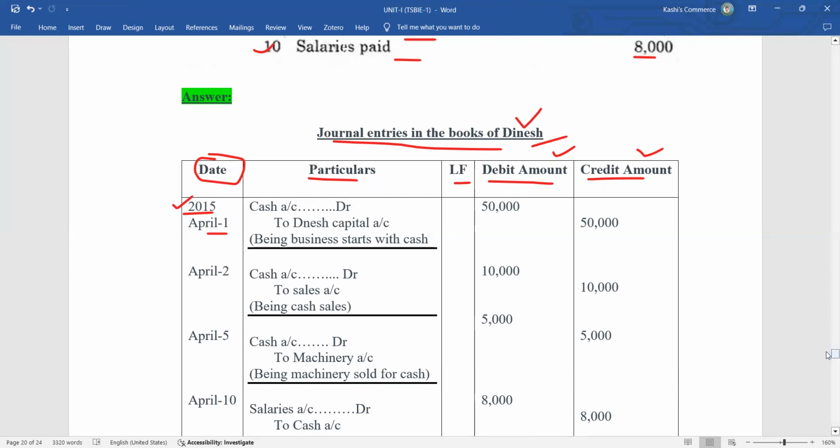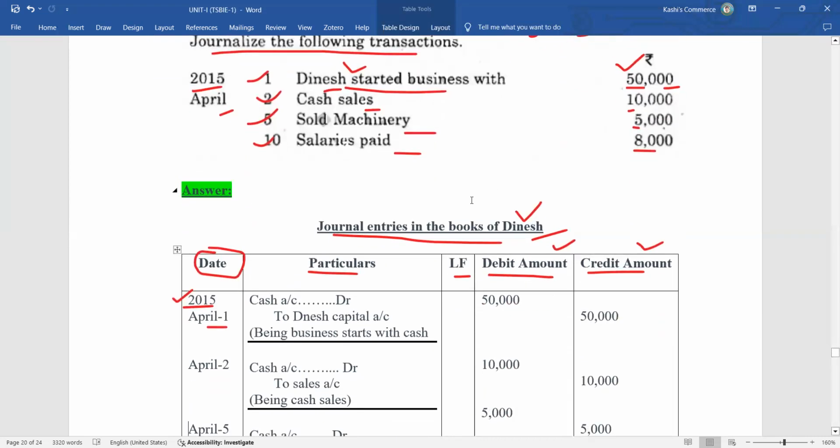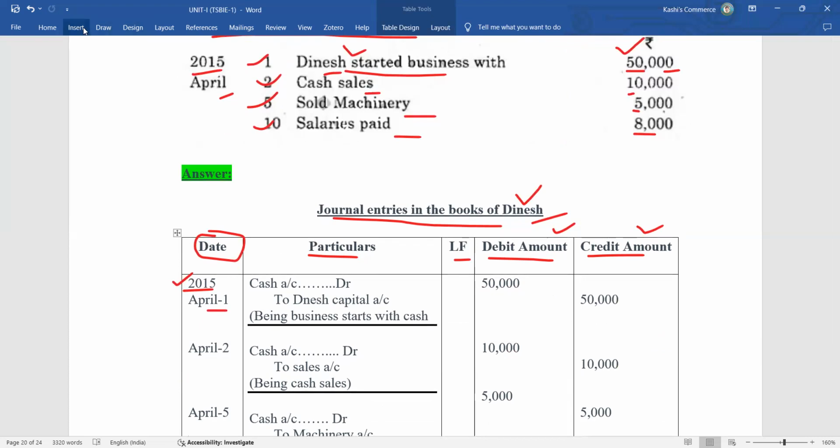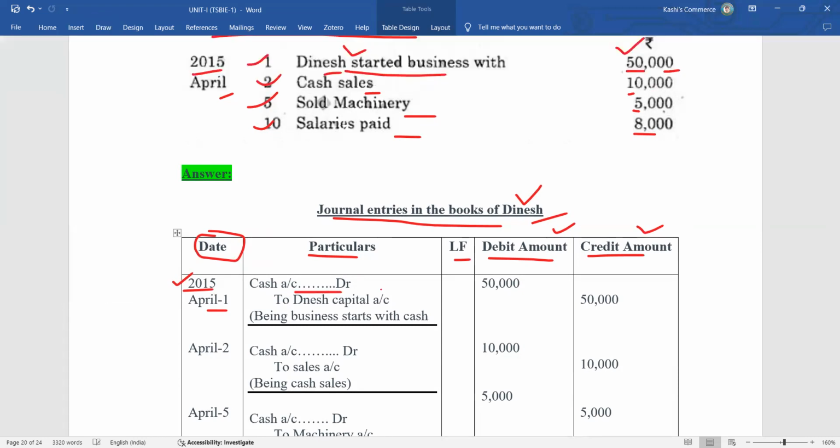Look at the first transaction. Dinesh started business with 50,000 rupees. Here, cash account debit to Dinesh capital account, because cash is an inflow into the business organization. What comes in, debit, and Dinesh capital is a liability. You have to credit the liability of the business. So cash account debit to Dinesh capital account, 50,000 rupees debit and 50,000 rupees credit.